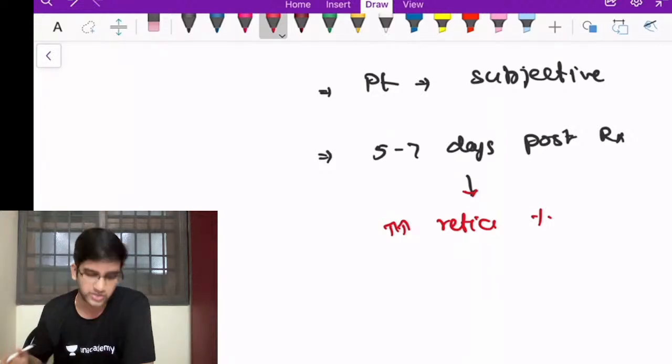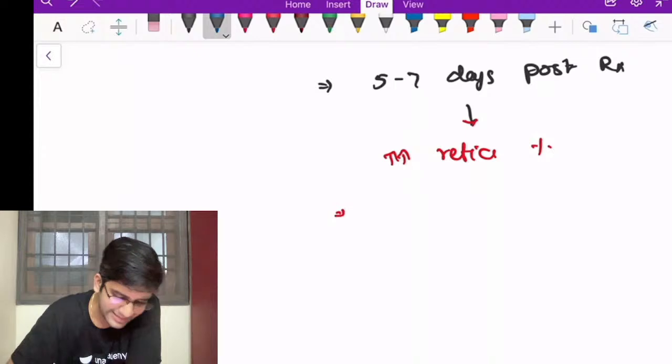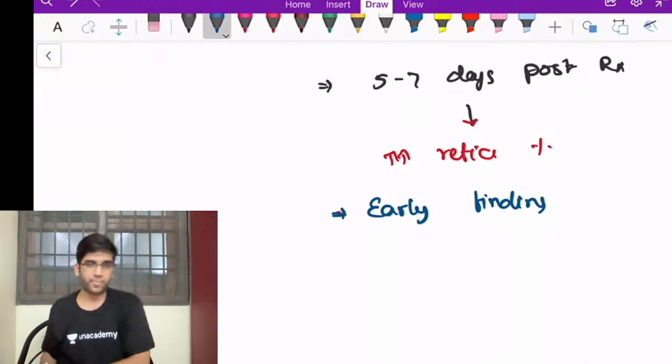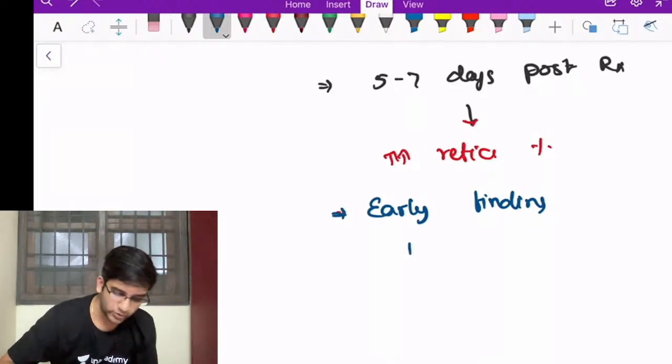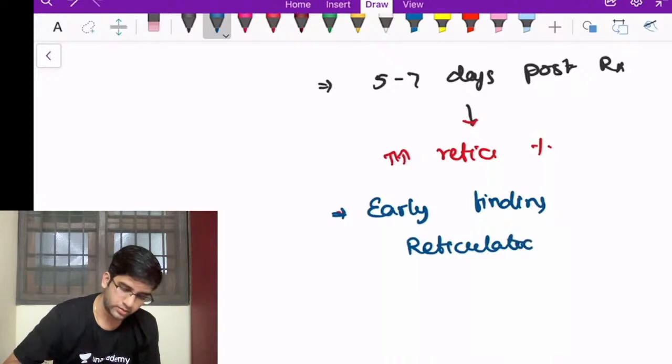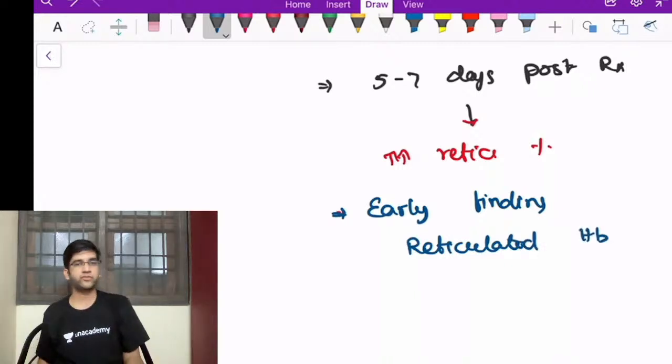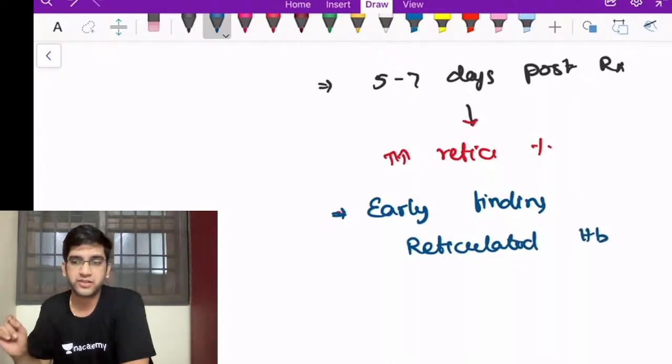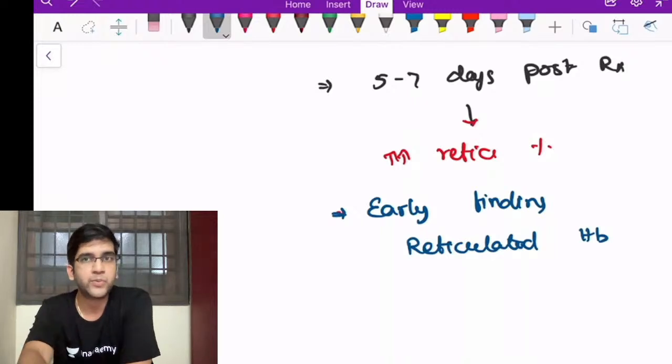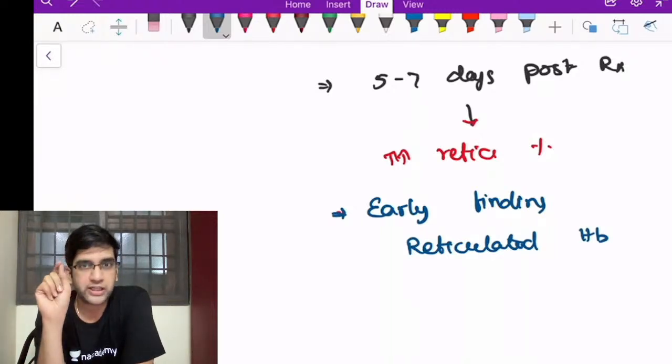Okay, so I do have an early detector, an early finding, and a better finding than my reticulocyte count. That's called reticulated hemoglobin. See, reticulated hemoglobin is not a finding which can be seen on a microscope. It's a finding which should be given by the counters, the machines. So what does reticulated hemoglobin mean?